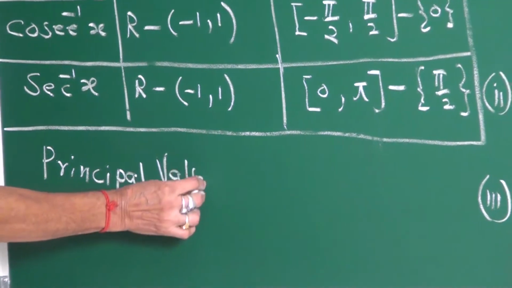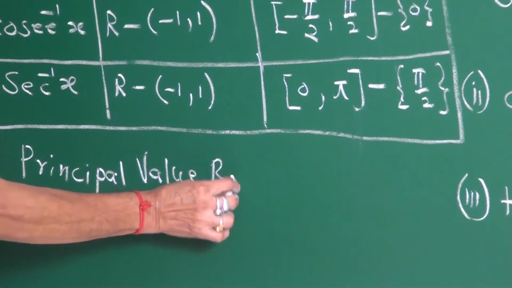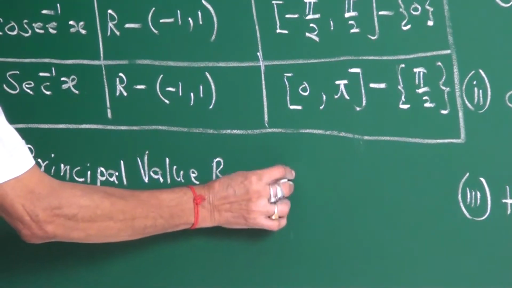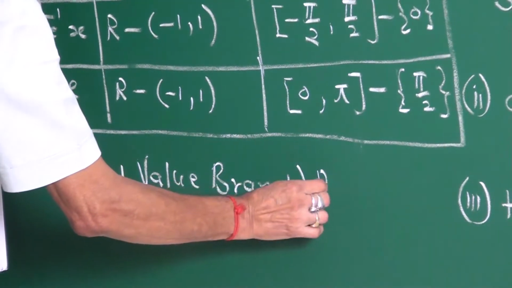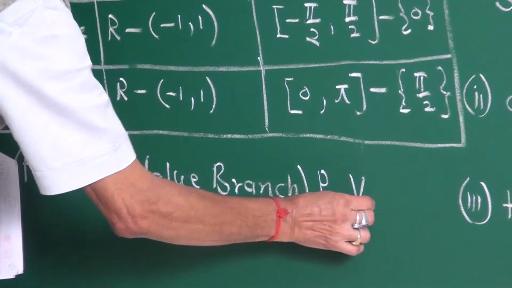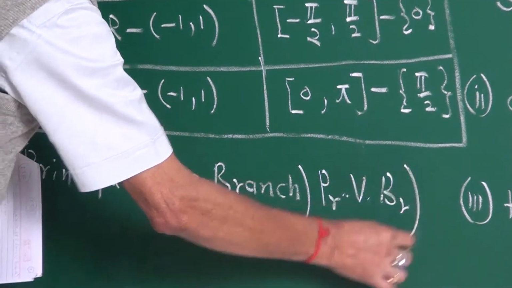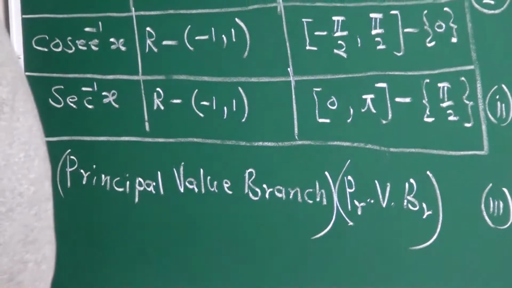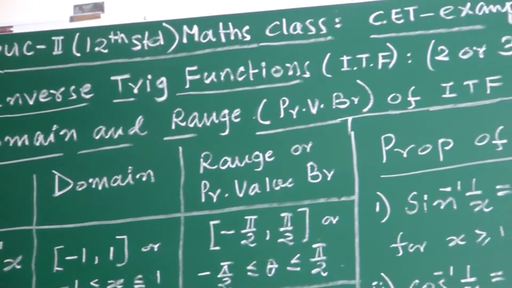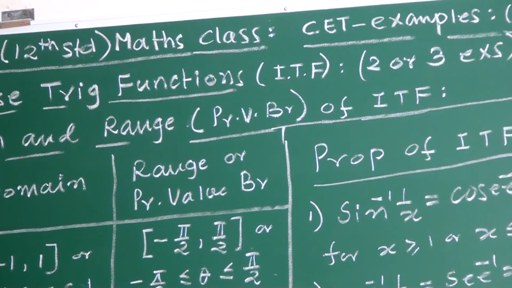Principal value branch. Now the same thing I have written in brief as well. Principal value branch of ITF, inverse trigonometric functions.